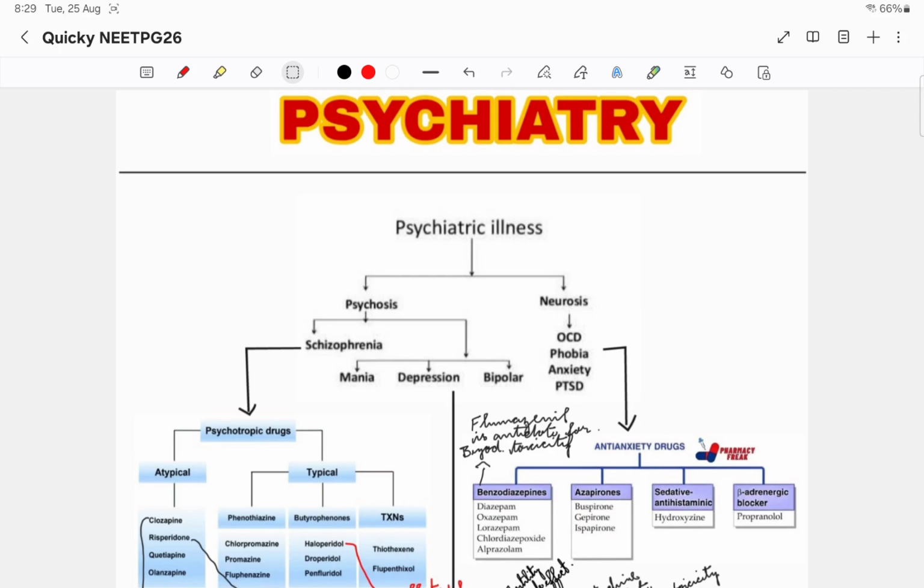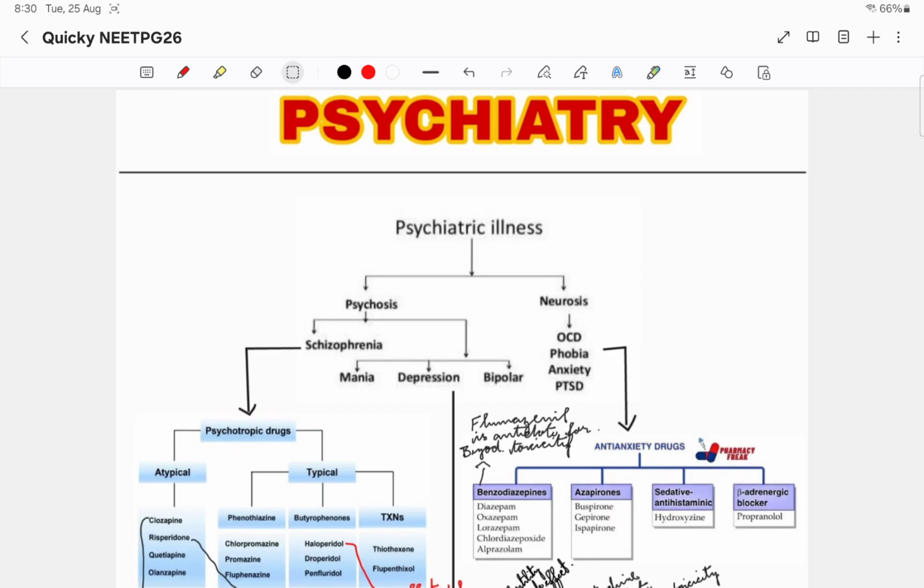Okay, so whatever everyone has taught you, what I have observed is, I've been through many different apps also. What others have taught you doesn't link anywhere with the question banks. In their own question banks, the questions that are coming up are not very congruent with the teachings they are doing. Okay, so it is all about the question banks and previous year topics that you should be focused on with respect to psychiatry.